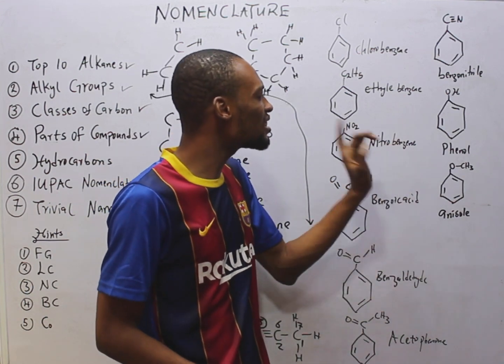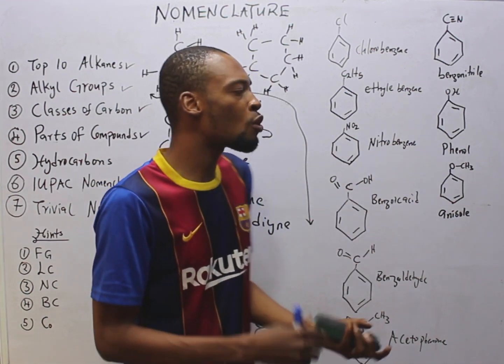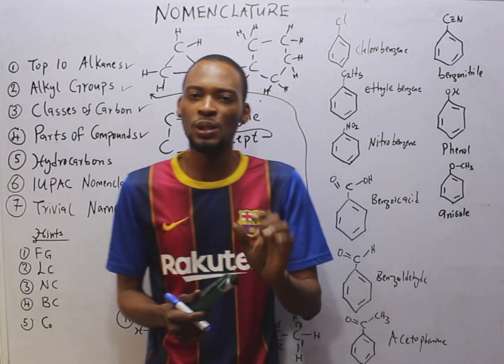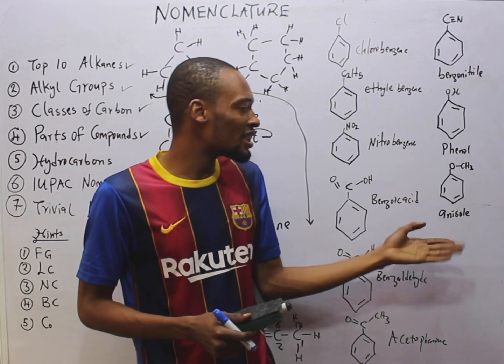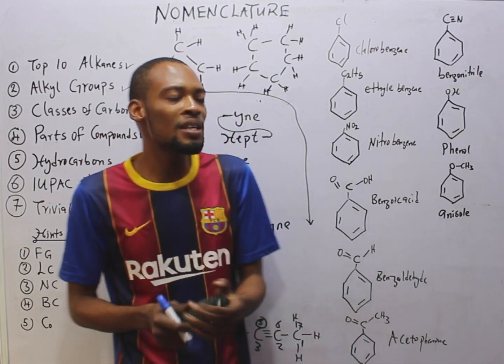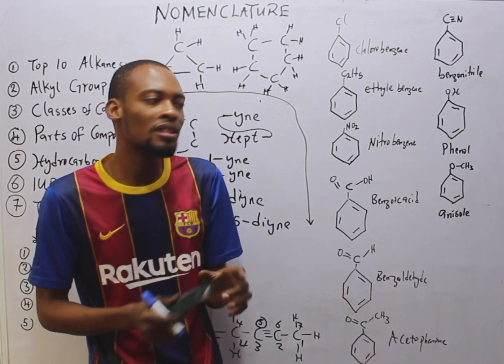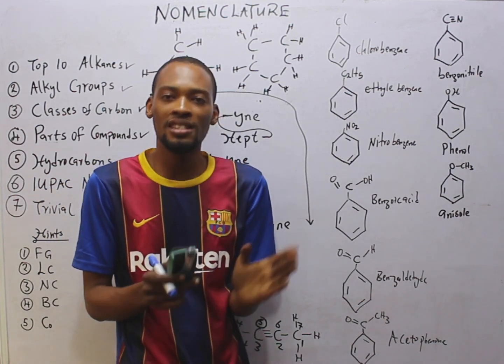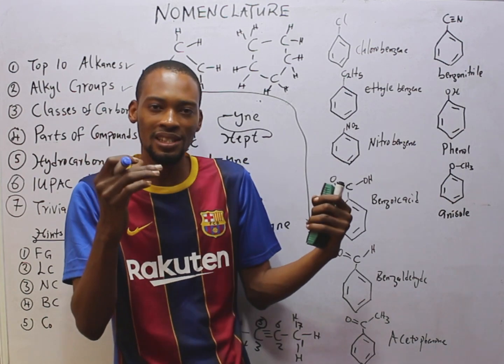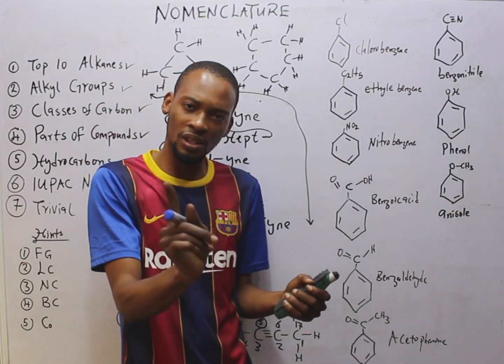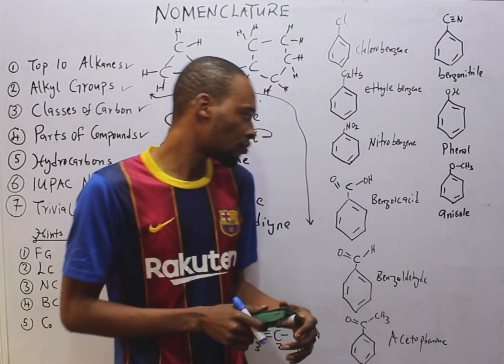Now, these are benzene derivatives. While I was explaining hydrocarbons, I explained many derivatives of benzene. A few of them are repeated here. Benzene is simply an aromatic hydrocarbon, and it contains C6H6. It contains the benzene ring, and there is resonance in benzene. Watch my hydrocarbons video. You will understand what I'm saying.